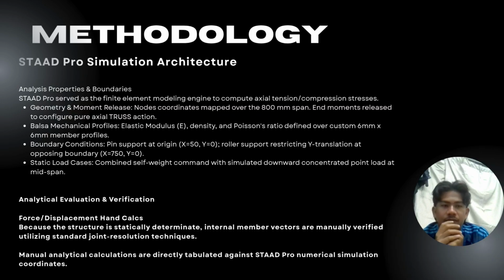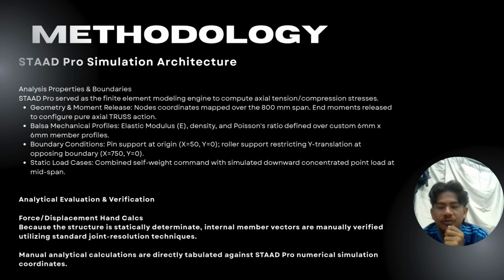To analyze internal forces, we use StatPro. We model the geometry, define the elements specifically as truss members to eliminate moment, and apply specific mechanical properties. We set up a pin support at one end and a roller support at the other, activate the self-weight and apply a downward point load right at the mid-span joint.